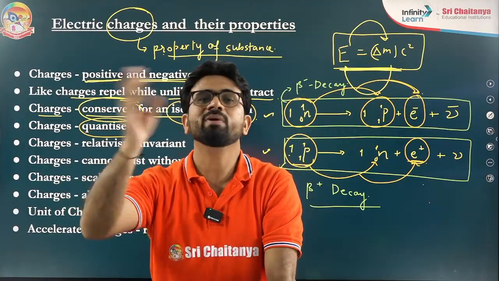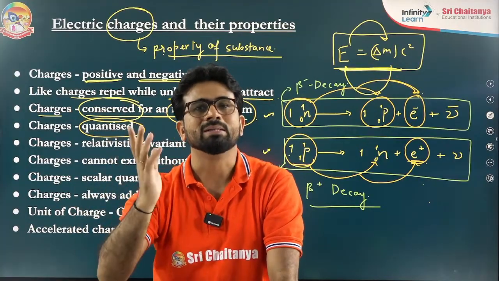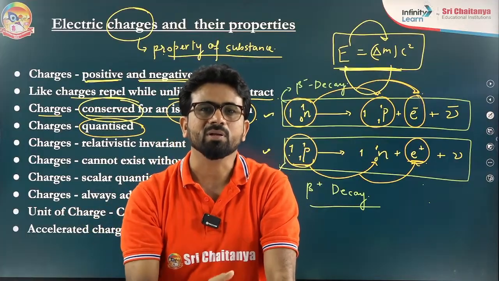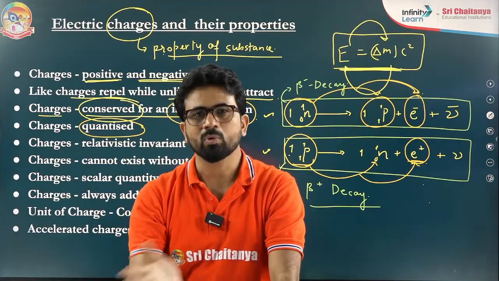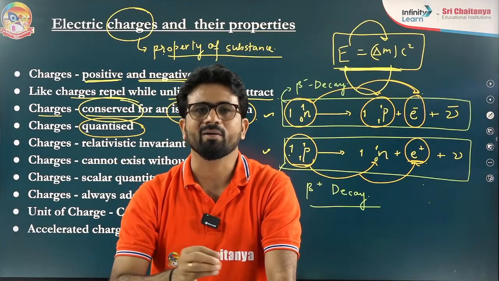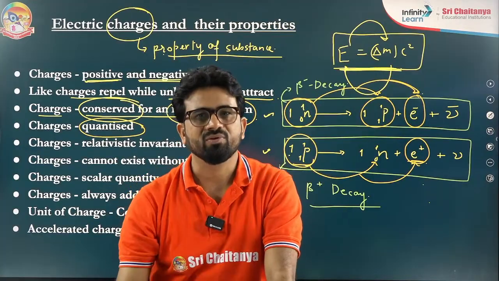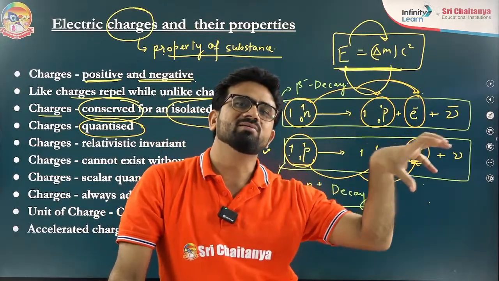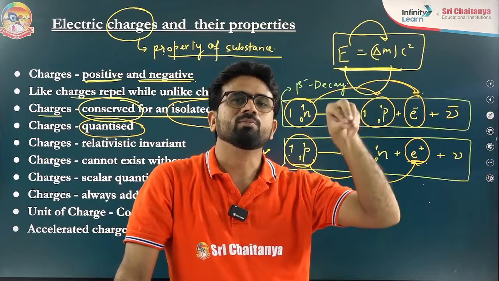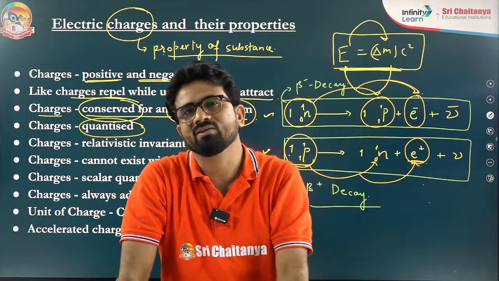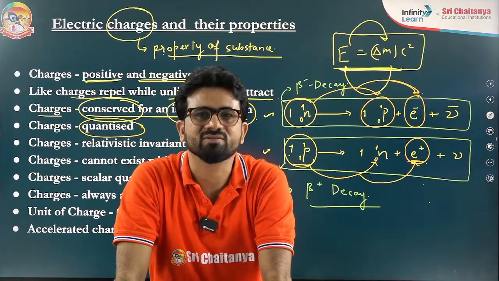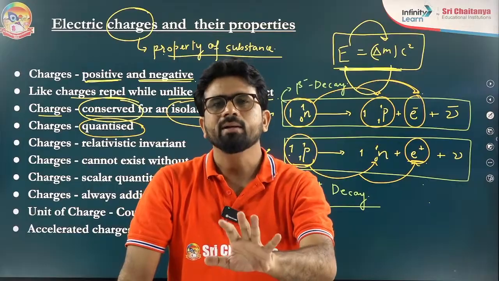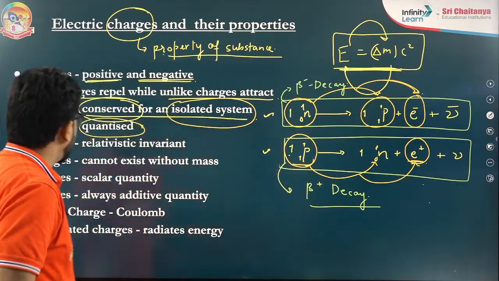So actually, who is moving from one body to another body very easily? That is the electron. The whole of chemistry is actually based upon the movement of electron, its displacement or anything like that. Based upon that, the chemistry you study. So any body is going to be charged due to the motion of electron. That's why I am saying the quantization principle: the smallest unit of charge is the charge of electron. You can take proton also, not incorrect, but I am preferring electron. Now come to the next thing.